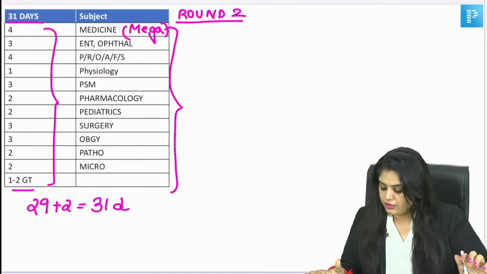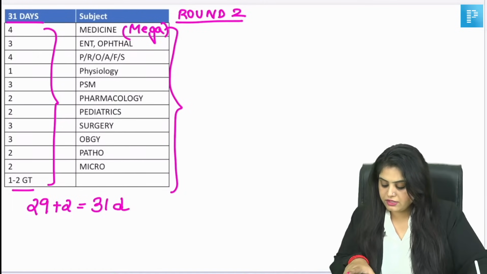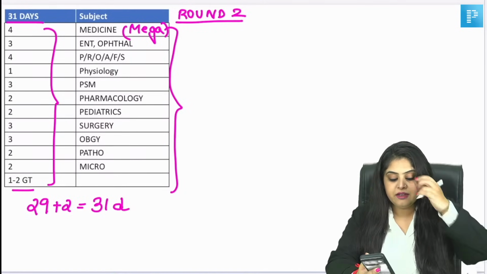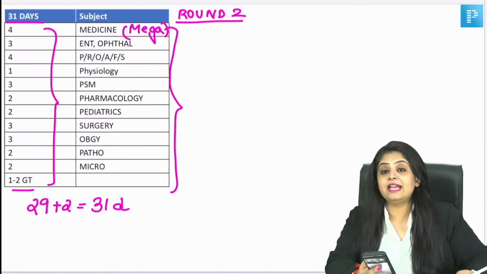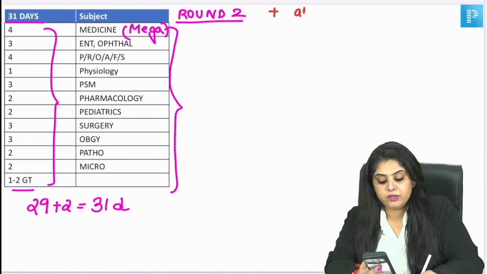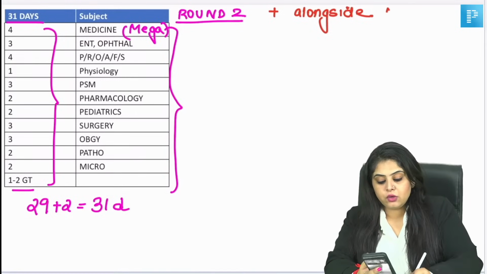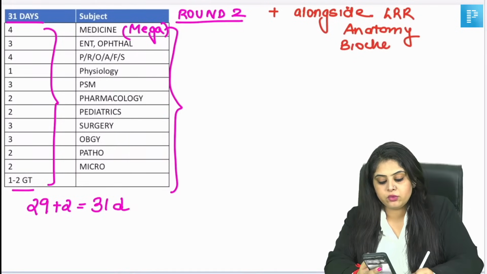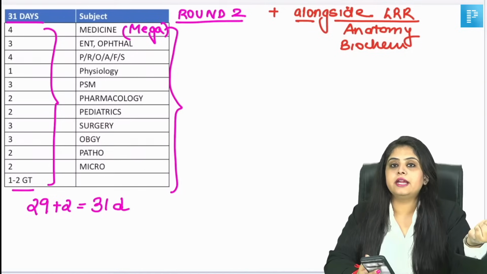Yes, round 2, I know you are saying that, ma'am, it has some subjects which I have not written. Agreed. Someone had mentioned, Dr. Sahiti has mentioned, where is our anatomy going, where is our biochem going? That is something you are doing alongside LRRs. That's why, did you notice in round 1, Dr. Sahiti, I gave you extra days for volatile revision. So alongside LRRs, you will be revising the volatile wale subjects. For example, anatomy ho gaya, biochem ho gaya, that you will be doing. That's why I've not kept dates, because the dates of LRR are yet to be decided.